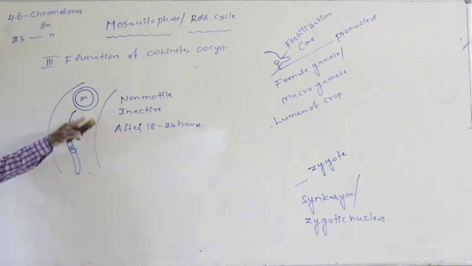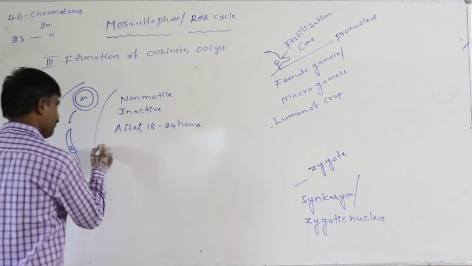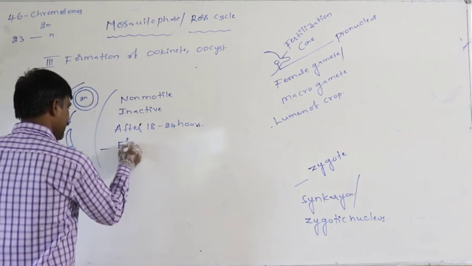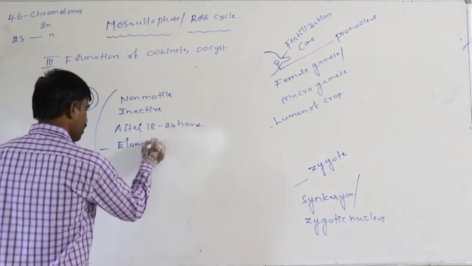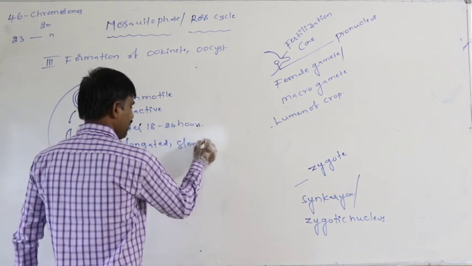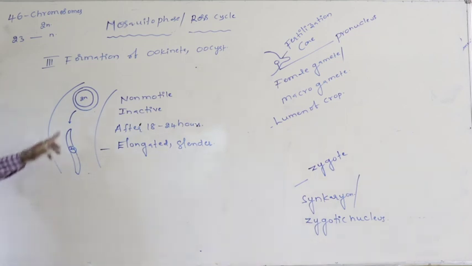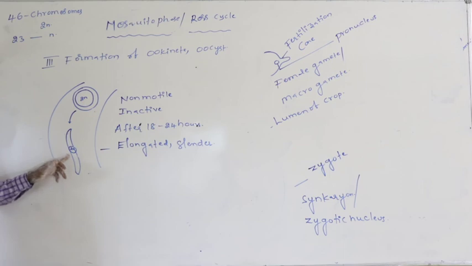Definitely, after the formation of the zygote, after 18 to 24 hours, it becomes elongated. It becomes slender. Definitely, it is long, like an earthworm. That is why it is said to be elongated.